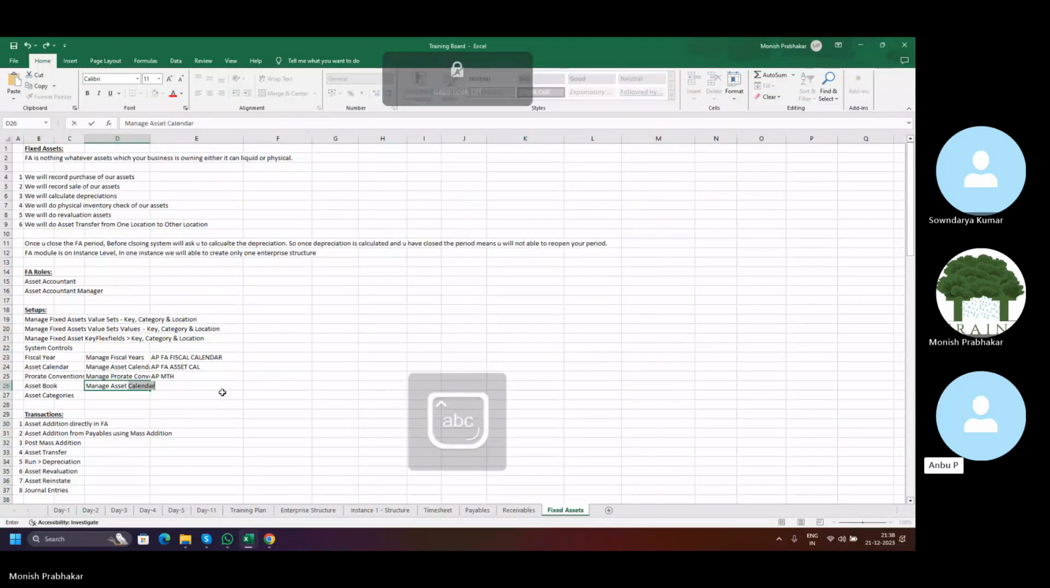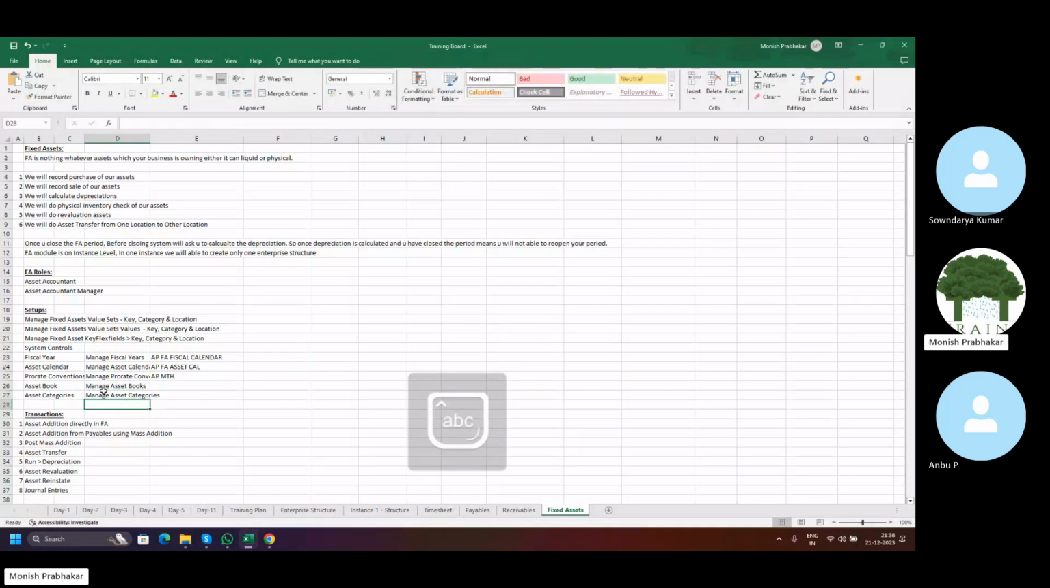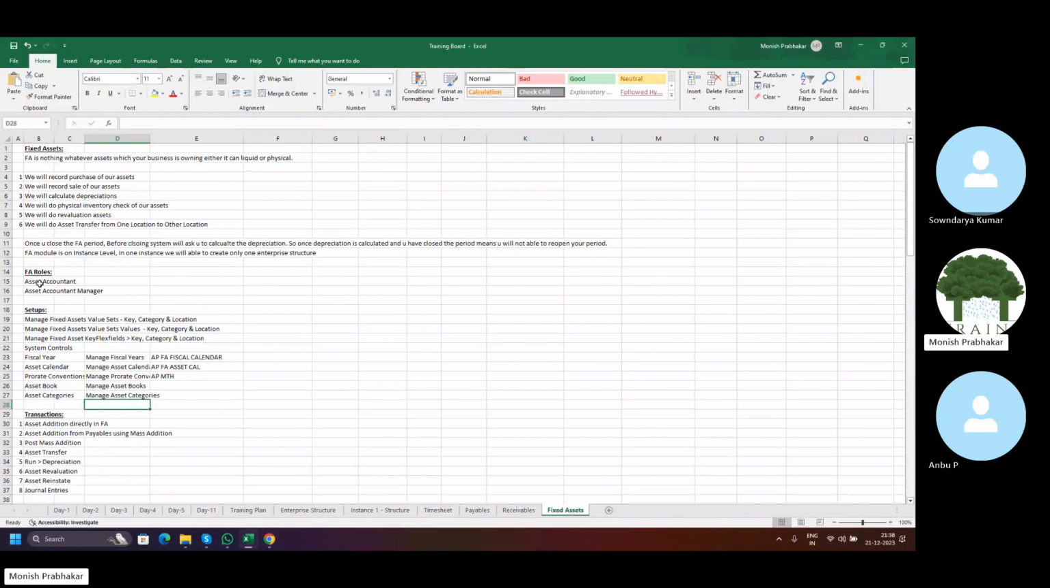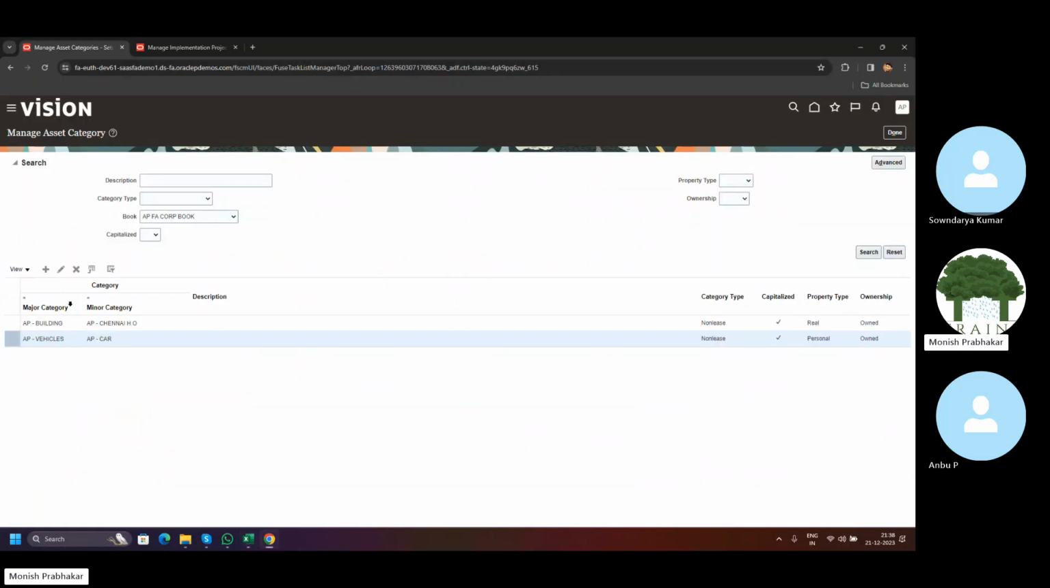Monish, I need to recap everything. Recap, yeah, for sure. Tomorrow I will show you how to create the assets for these two categories. So tomorrow first we will add these roles to your username, and then whatever configurations we have done, for that we will do the asset creation. So we can create assets for these two categories.